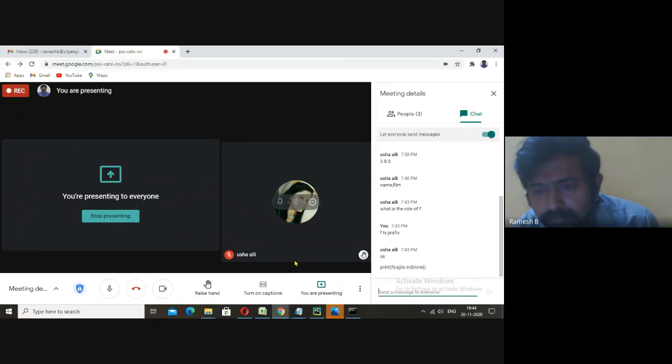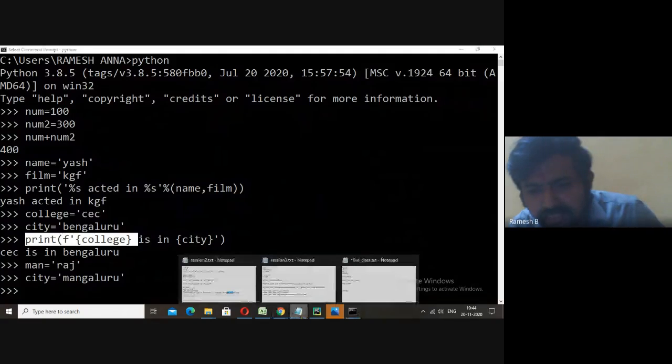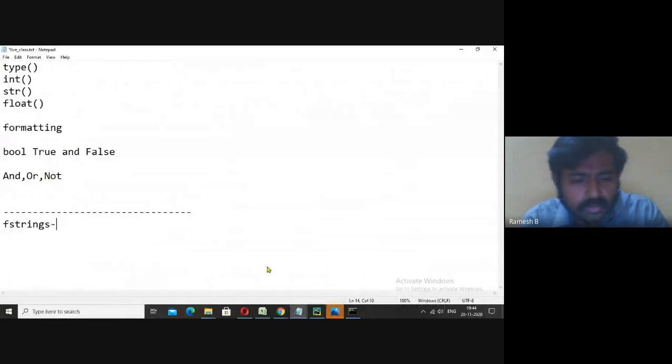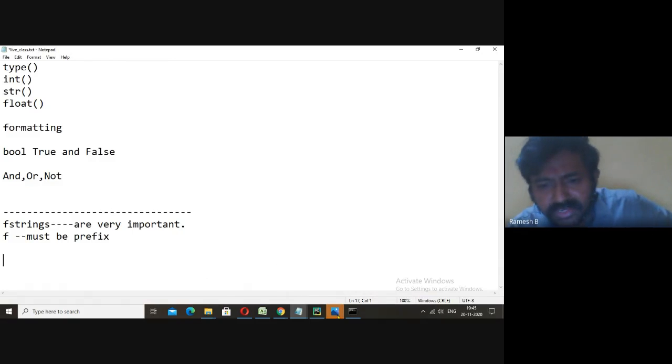Okay, good, it's correct. F strings are very important. F must be the prefix. We may have multiple prefixes. For example, R. We may use R. R is one more prefix. Just we need to use that one. That's all.